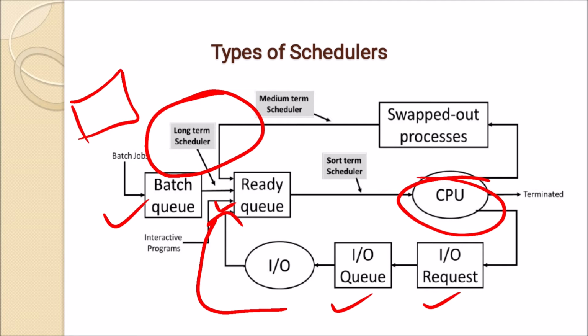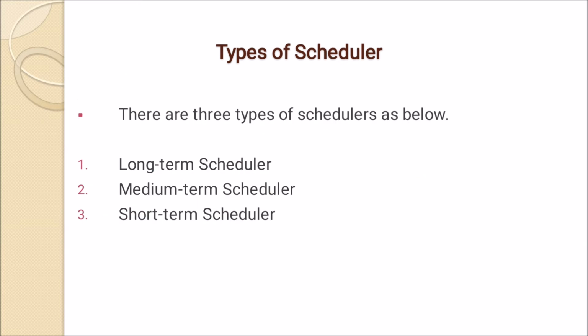Now from the ready queue to the running state, to the CPU, which single process will go to the running state? It is done by the short term scheduler. And among swapped out processes, which process will again enter the ready queue is selected by the medium term scheduler. Let us understand these schedulers in detail one by one.